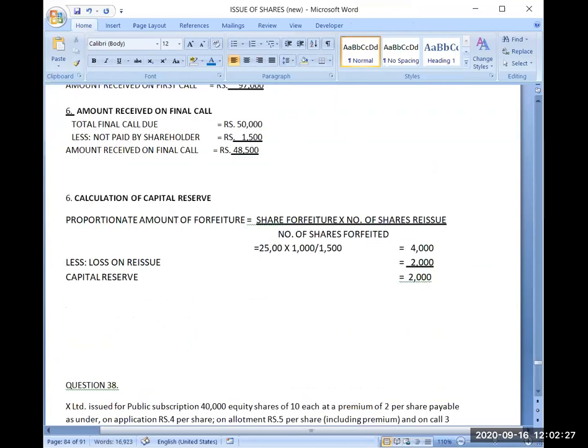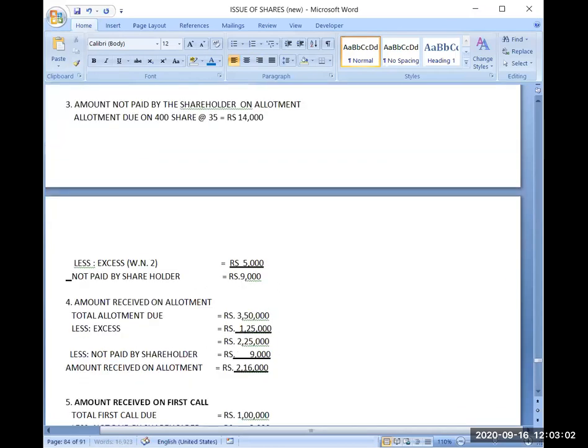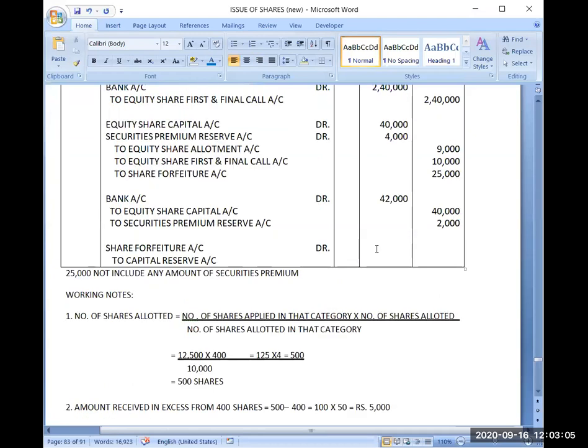So 25,000, number of shares reissued is 400 and number of shares forfeited is 400. So that's why it will be 25,000. Loss on reissue is nil. Even though you are issuing at a profit, the capital reserve will be 25,000. So I will write in capital reserve 25,000.